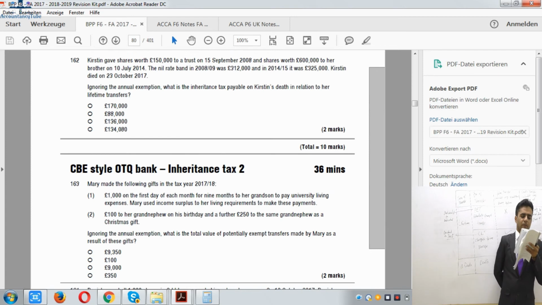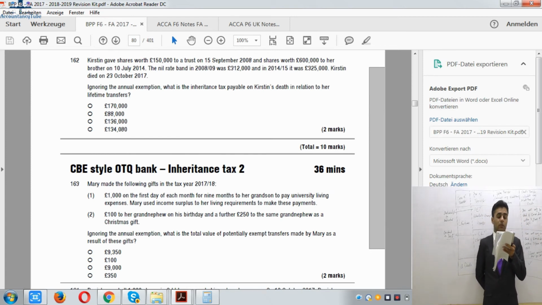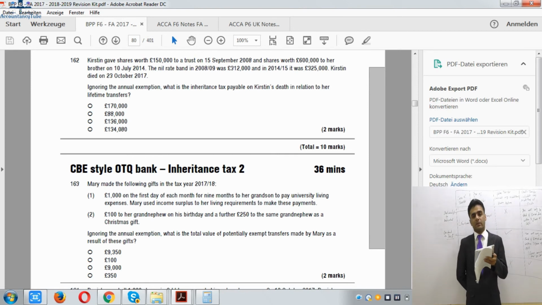The gift of £150,000 was made in 2008, and the date of death is 2017. If we go back 7 years before the date of death, the 15th of September 2008 isn't within 7 years, so it is outside the 7 year span. So there will not be any tax on that £150,000. However, the £600,000 was on 10th of July 2014, so it is within the 7 year period, and at that time the nil rate band was £325,000.